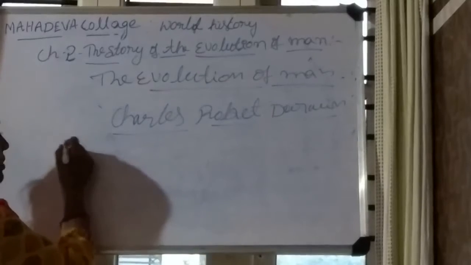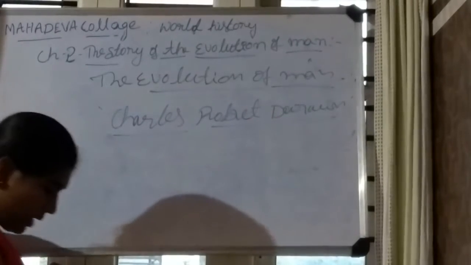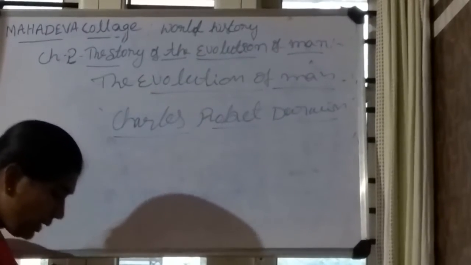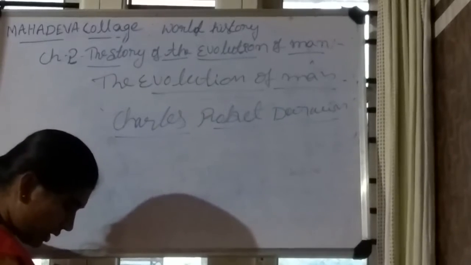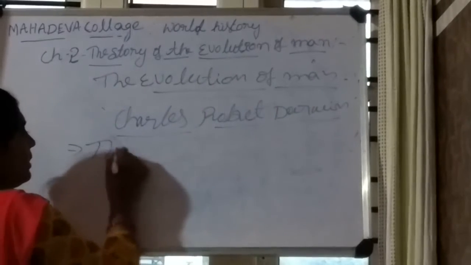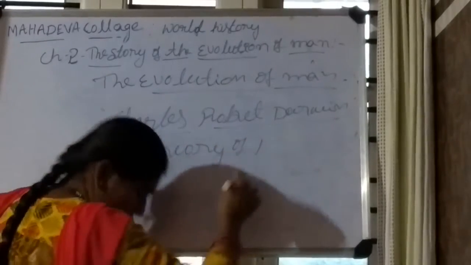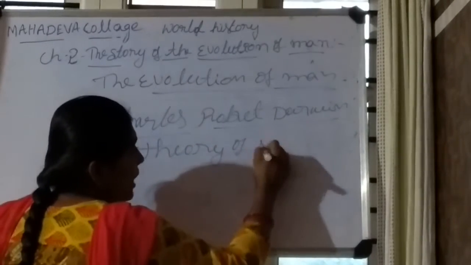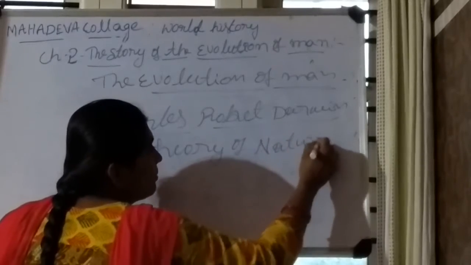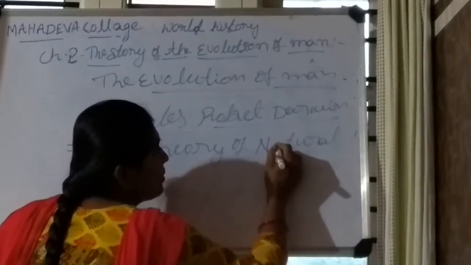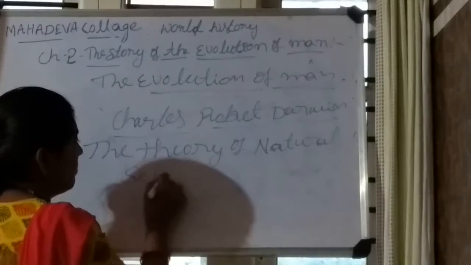In that, a very famous book is named The Theory of Natural Selection.